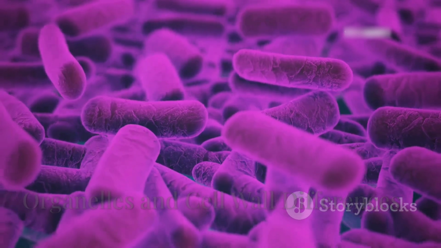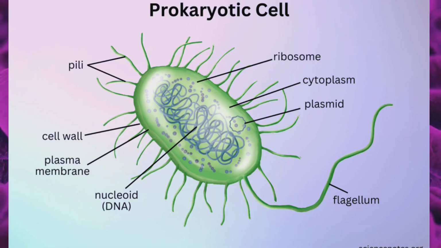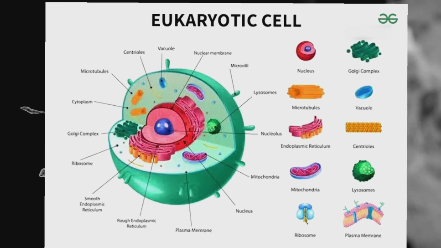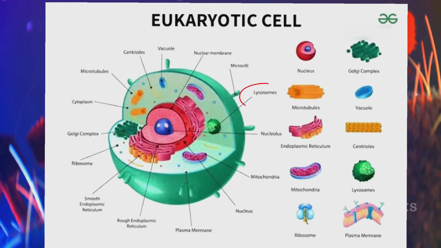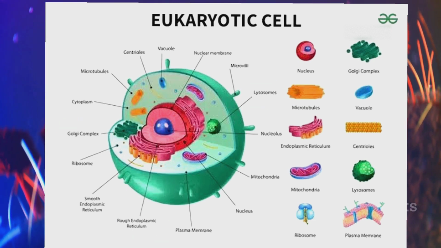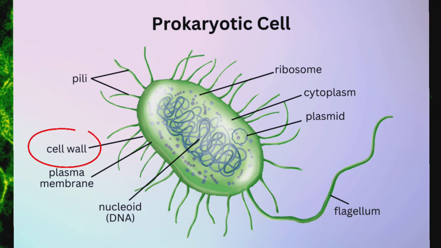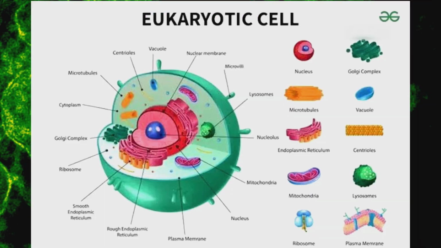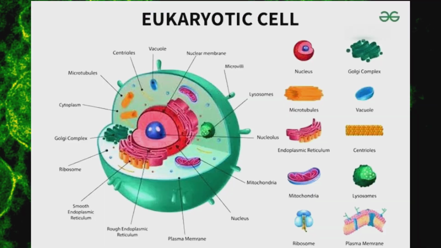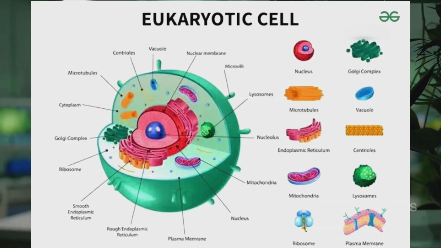Prokaryotic cells' organelles. These cells lack membrane-bound organelles like mitochondria and chloroplasts. Eukaryotic cells' organelles, on the other hand, possess various membrane-bound organelles, including mitochondria, endoplasmic reticulum, Golgi apparatus, and lysosomes, which perform specific functions. Prokaryotic cells' cell wall. Typically, they have a cell wall made of peptidoglycan in bacteria or other materials. Eukaryotic cells' cell wall: plant and fungal cells have cell walls, but animal cells do not.